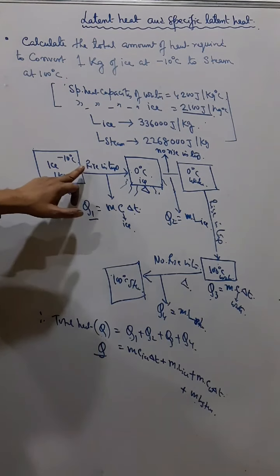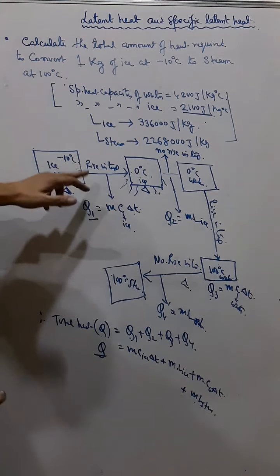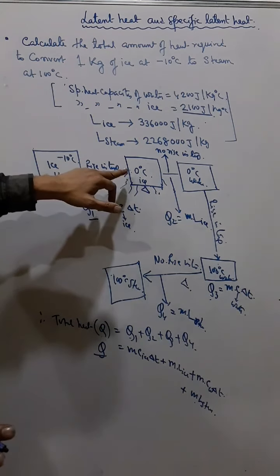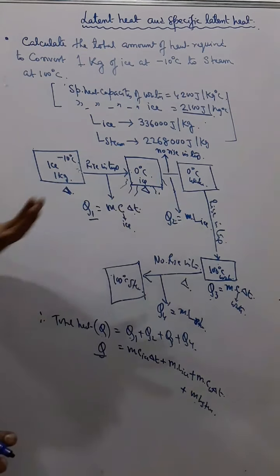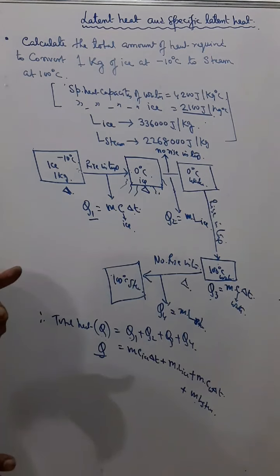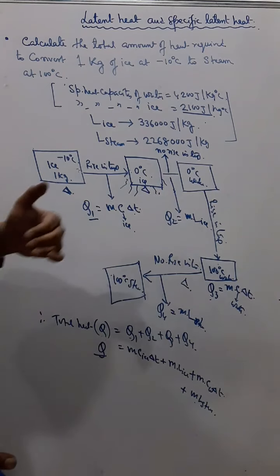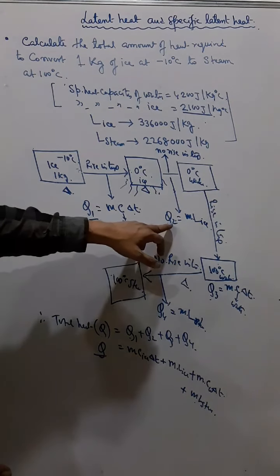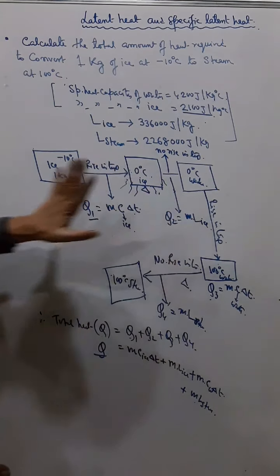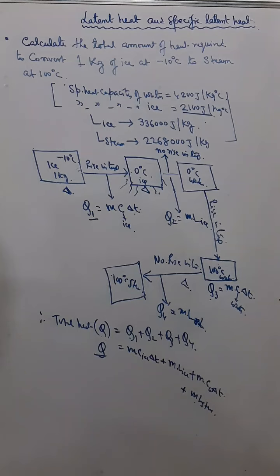Where in a stage there is a rise or a fall in temperature, we will use the m c delta T formula. And where in the stage there is no rise or fall in temperature, that means there is a change of state. So during the change of state, for finding the heat, we will use m into L. So that's the main concept of this part. Understand?